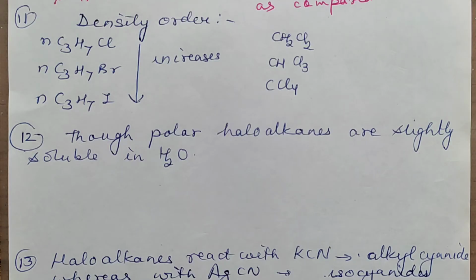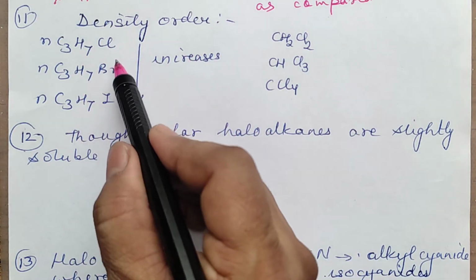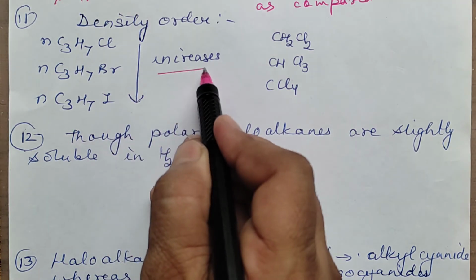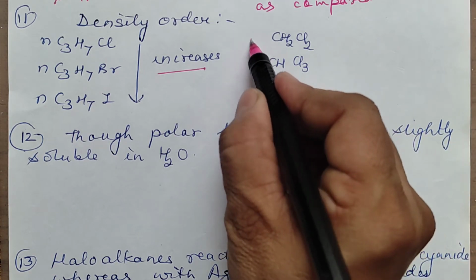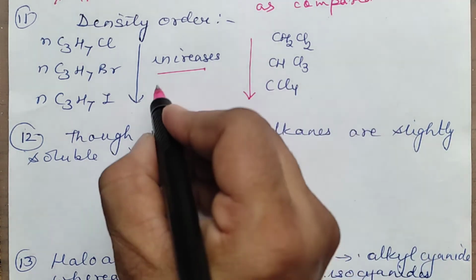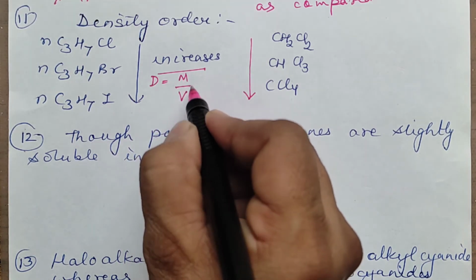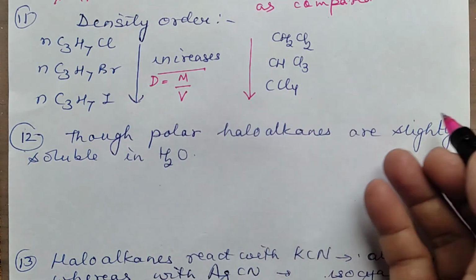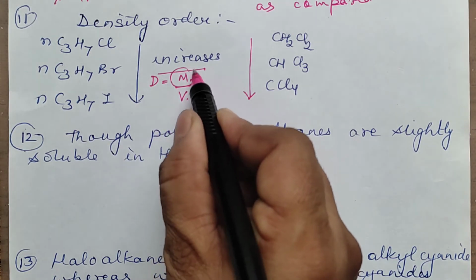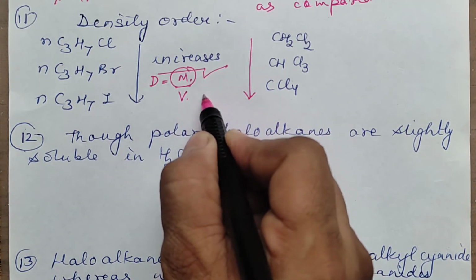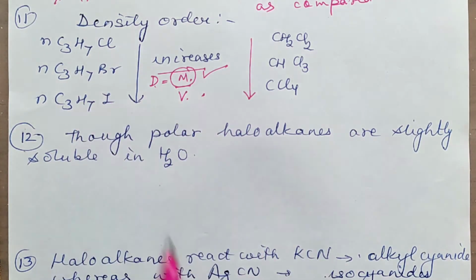Now moving on to the next question, density order. If you keep the carbon atoms the same, with an increase in the size of the halogen, density increases. Or with the number of carbon atoms the same, with an increase in the number of halogens, the density will also increase. Why? You will write density is mass by volume. Though increasing the size or the number of halogens increases both mass as well as volume, the increase in mass is much more than the increase in volume. That is why density down the group will increase. Down the group means what I have written here.